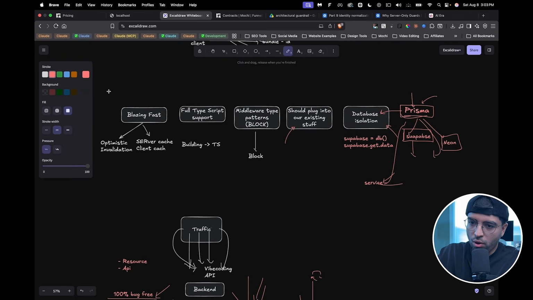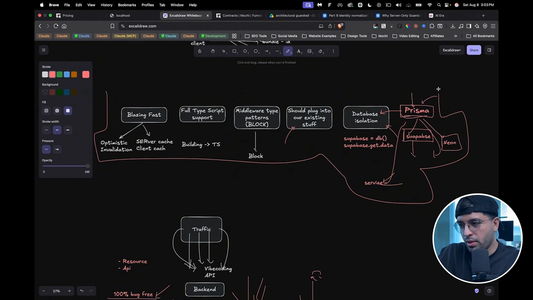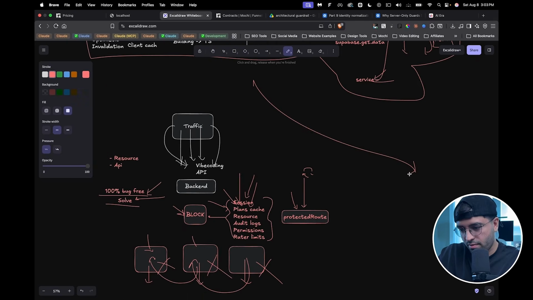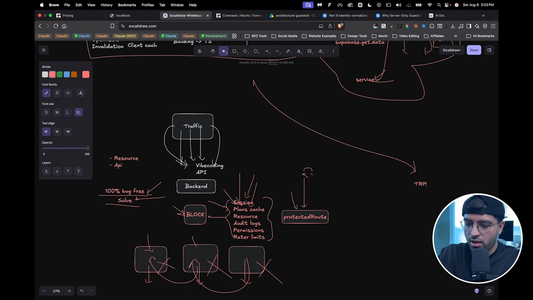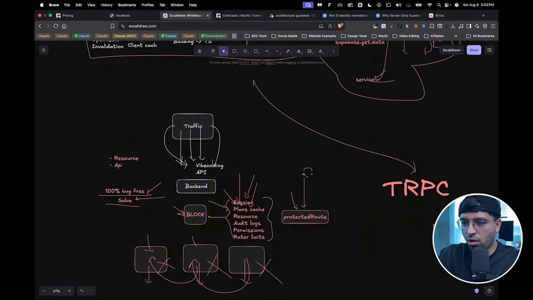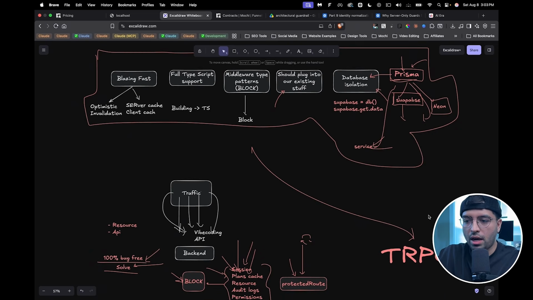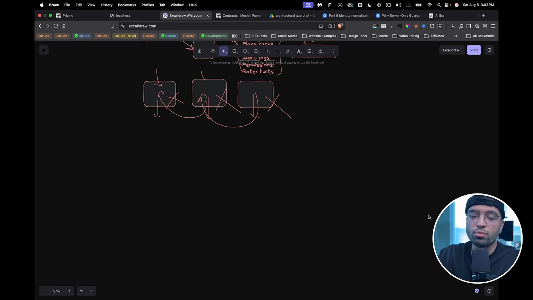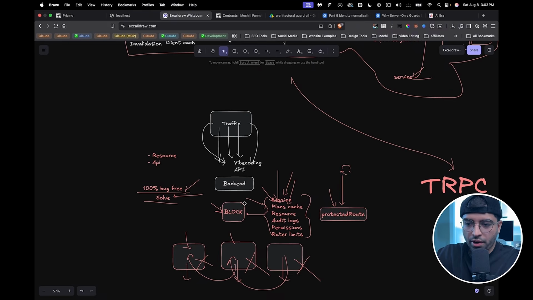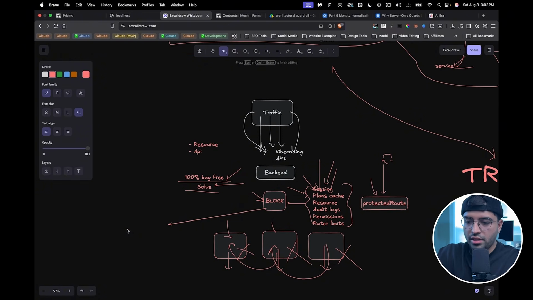And so you see how all of these concepts that I just introduced, building it from scratch would take forever. And so that's why I'm using TRPC. TRPC is the secret sauce here that actually makes all of this possible. And let's go ahead and look at how I have split all of this up so it just makes more sense to me. So this block that we just discussed, this block is a TRPC procedure.